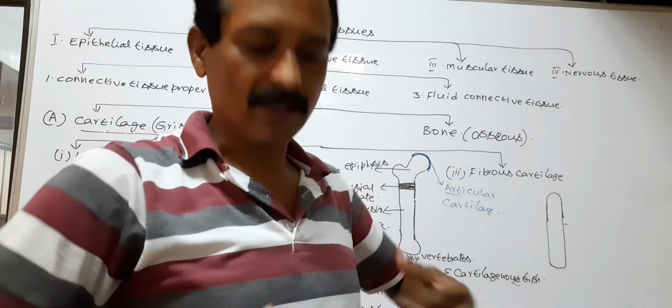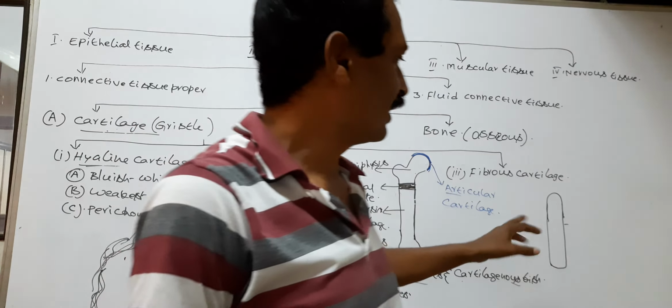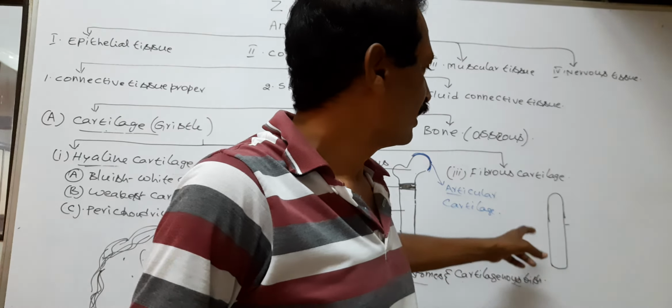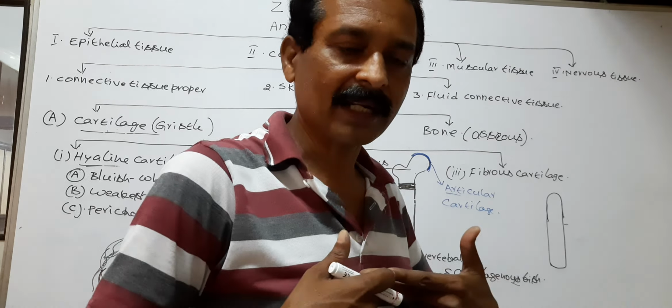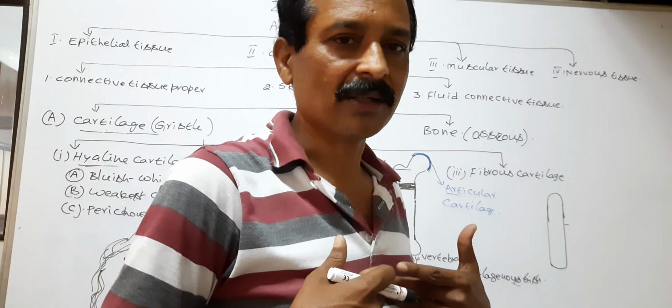The ribs are connected dorsally with the backbone and ventrally with the sternum.